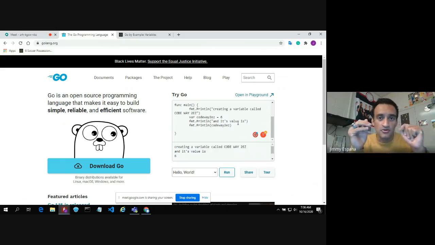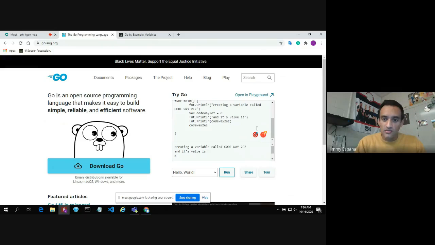So once you have a variable in this container, which is the concept of the variable, it has a name. In this case, it's code way too easy, and it has a value. Let's go ahead and update that value, actually. So let's go ahead and inform the user that we're going to update this value, fmt print line. We are going to change its value. All right, so we're informing the user of that.